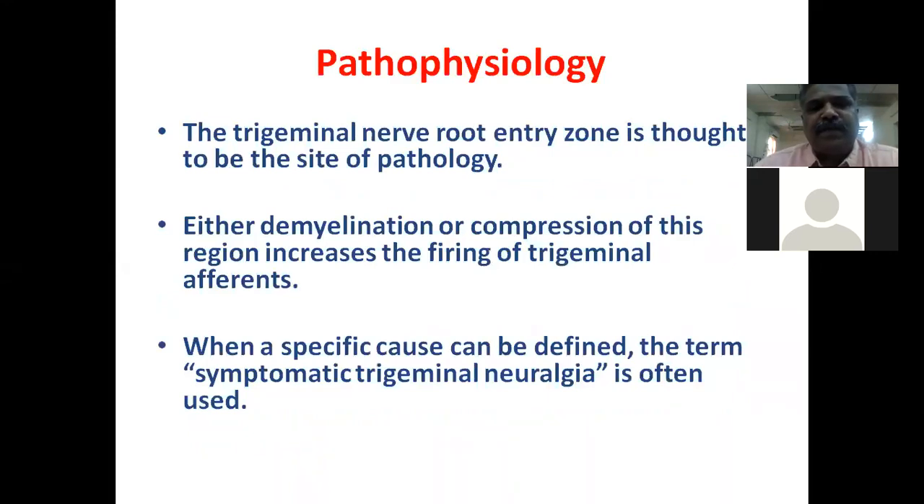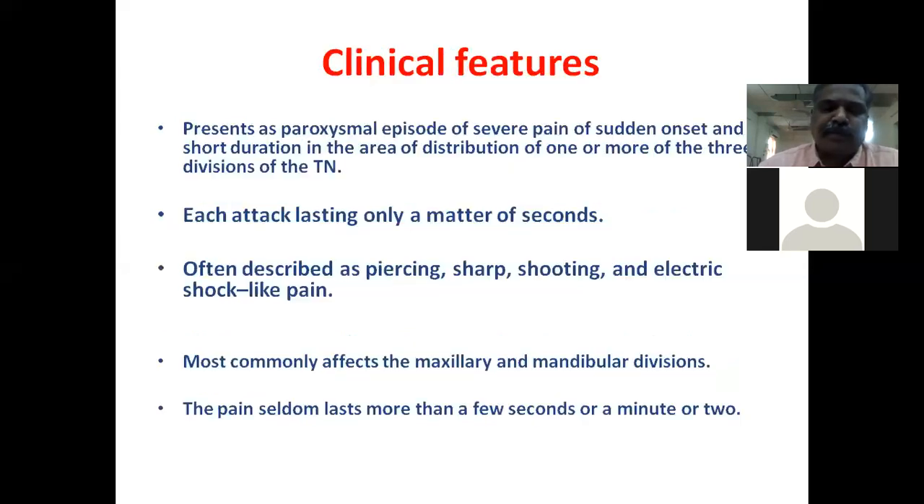Coming to the pathophysiology of trigeminal neuralgia, the trigeminal nerve root entry zone is the main site of pathology, and it may be due to demyelination or compression of this nerve by tumors. It increases the firing of trigeminal afferents and results in characteristic painful attacks. When a specific cause can be identified, it is called symptomatic trigeminal neuralgia.